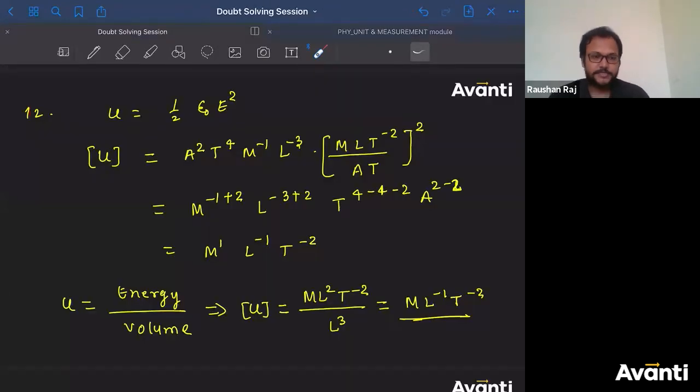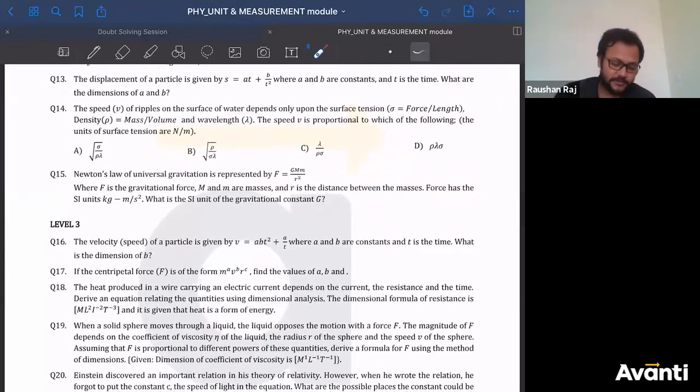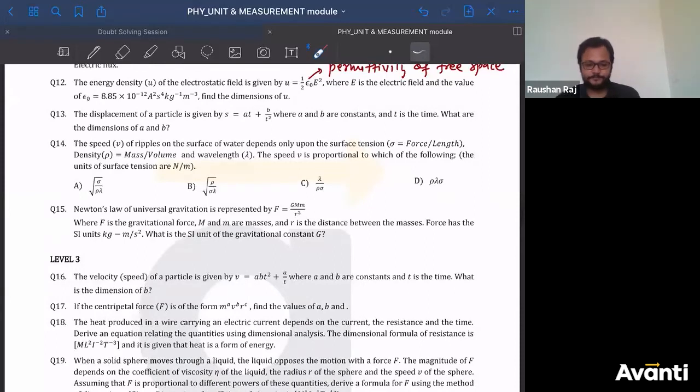Very good. चलिए. So next doubt. After question number 12, tell me बच्चा लोग कौन सा doubt है? Till question number 15. Let me know what is the doubt. Question number 14. Okay. So the speed of ripples on the surface of water depends only upon the surface tension, that is force per unit length.